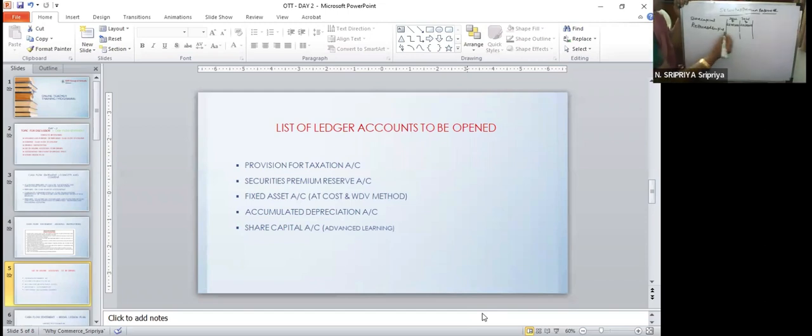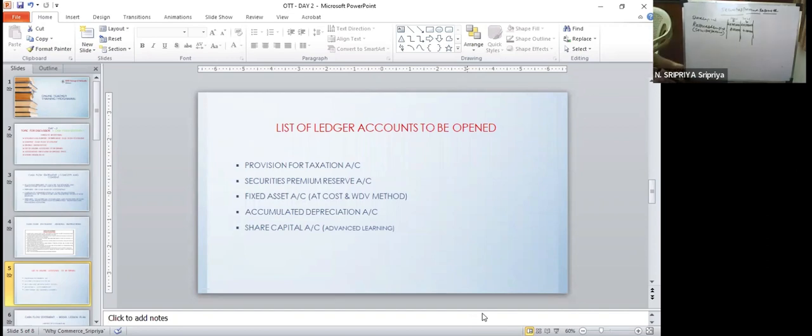Reserves and surplus, within bracket you take it as securities premium. So you have opening balance 4 lakh rupees, closing balance, say you have 8 lakh rupees.